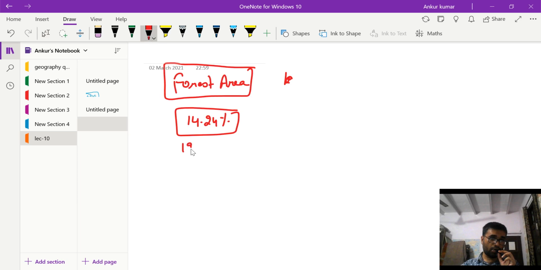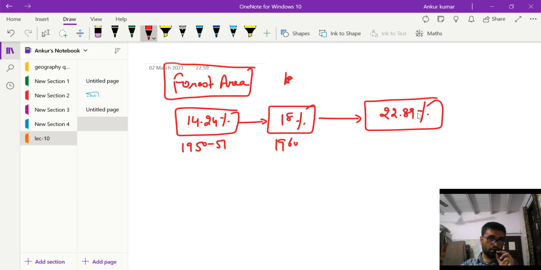This area increased rapidly to 18% in 1960, and then it increased, but slowly, to 22.89% in 2010-11. So here is a rapid increase, and here is also an increase but a slow one.